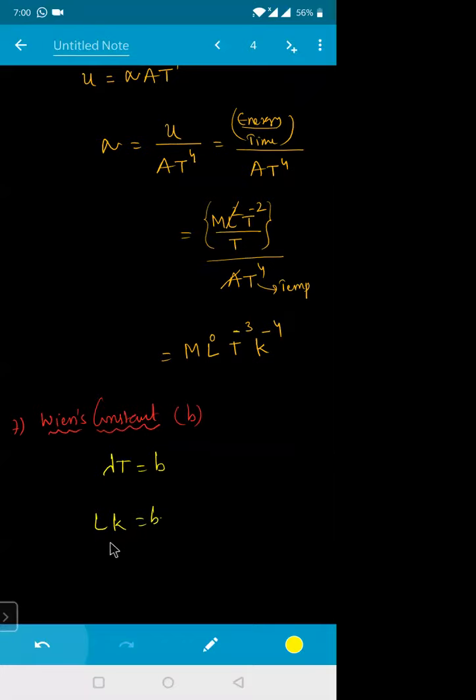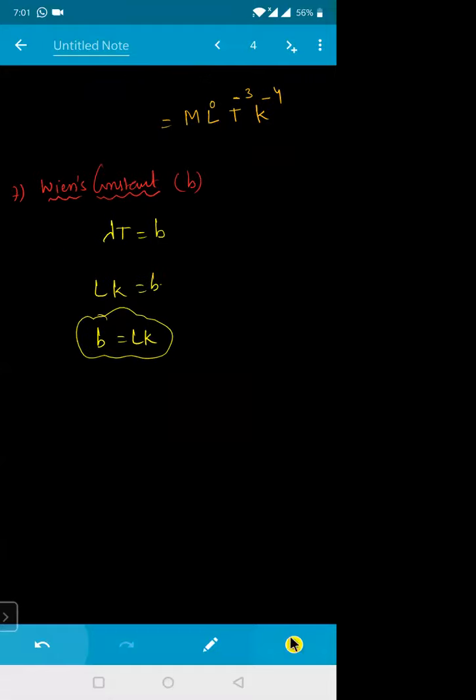So what is the dimension of B? Dimension of B is equal to L into K. This is the dimension of this one. So if I know the values, I can go and calculate the physical quantities for the given condition. I hope you got clarity right now. This is the way we write the dimensions for any physical quantities. If I know the formula, I can give the dimensions for the given condition.